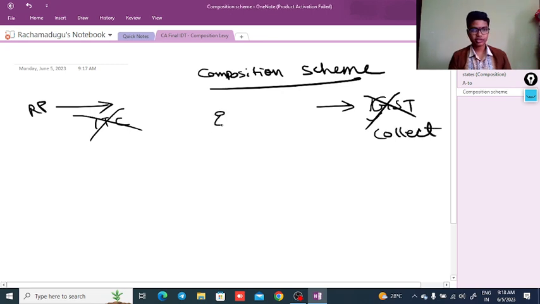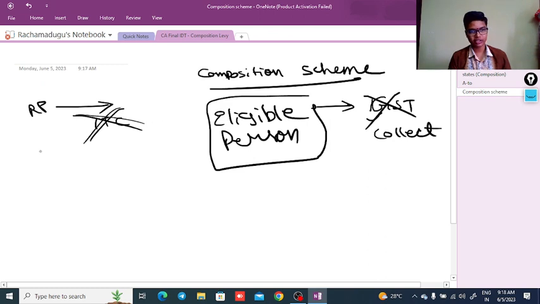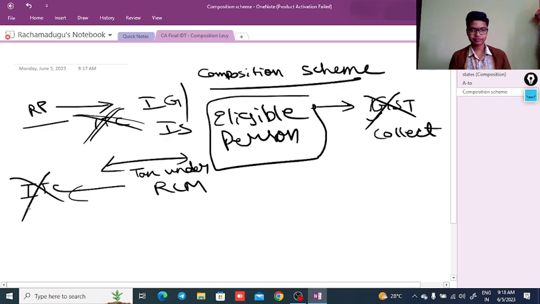Okay, he is an eligible person under the composition scheme. Once he is eligible, he is not eligible to take the ITC on the input goods or input services, even if he pays tax under the RCM, he is not eligible to take ITC on it.